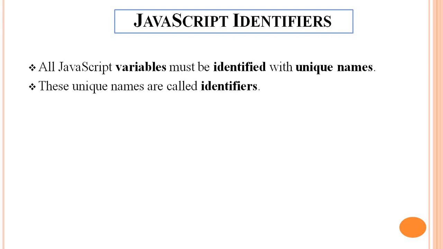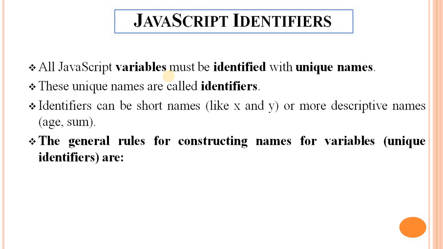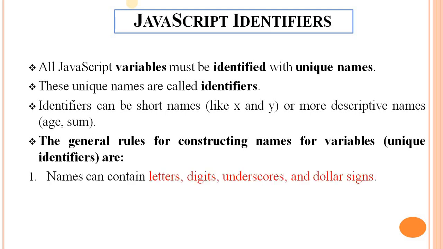Next point, these unique names are called identifiers. Identifier means a unique name. Identifiers can be a short name like x and y, or a more descriptive name like age or sum. There are some general rules for constructing names for variables. First rule: names can contain letters, digits, underscore, or dollar sign.